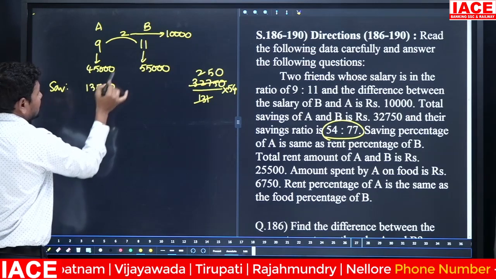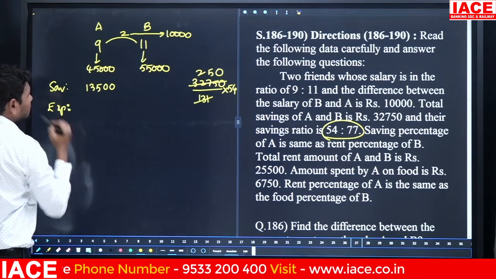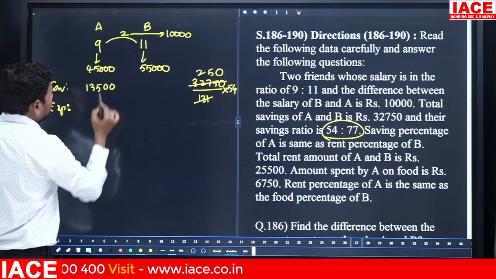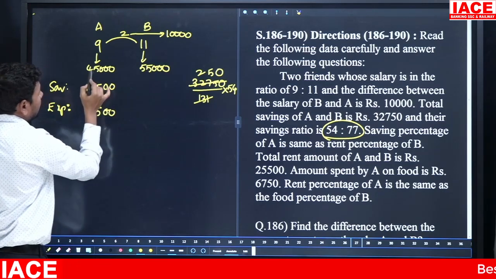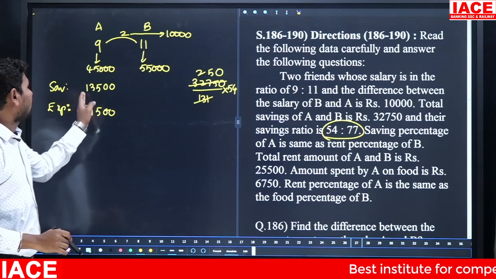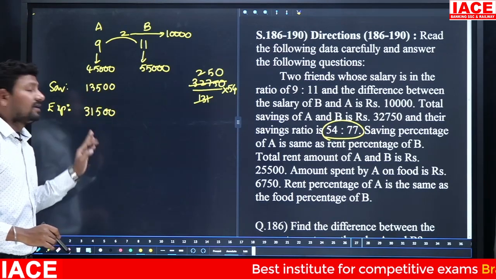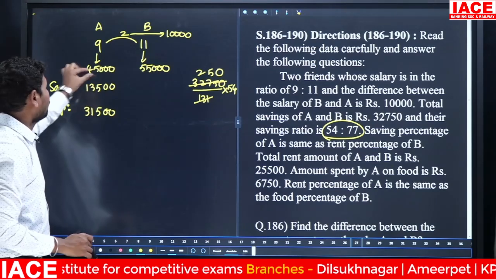Then from total salary, savings will be removed. The remaining belongs to expenditure. The expenditure we can write here: 45,000 minus 13,500 is 31,500. 13,500 and 31,500 is a total of 45,000.